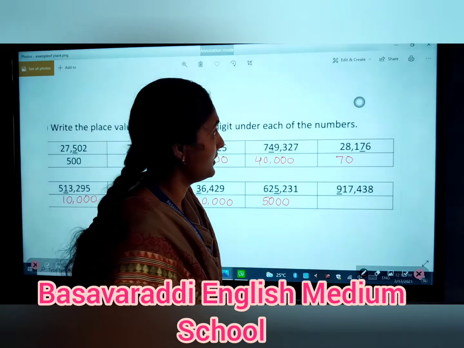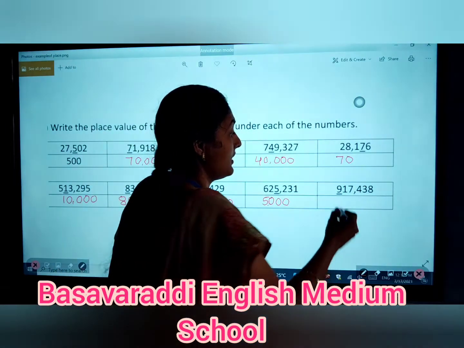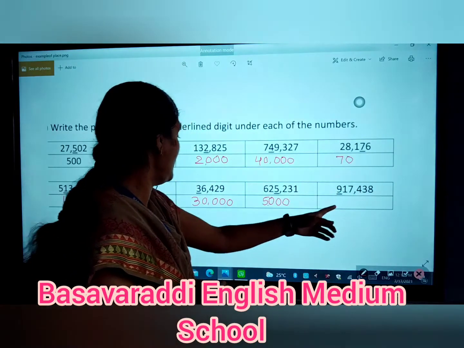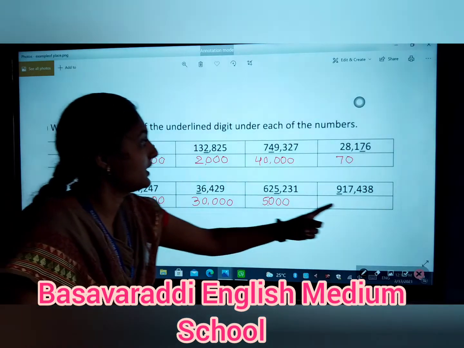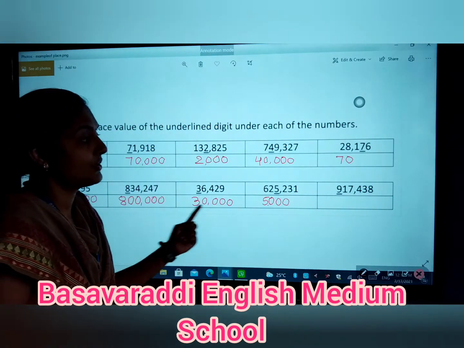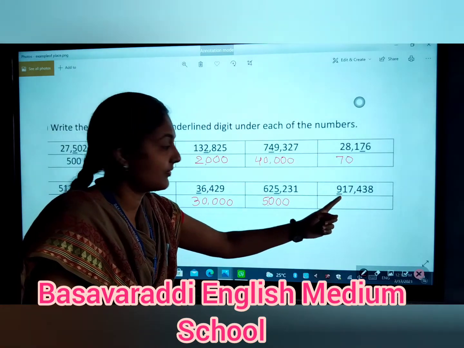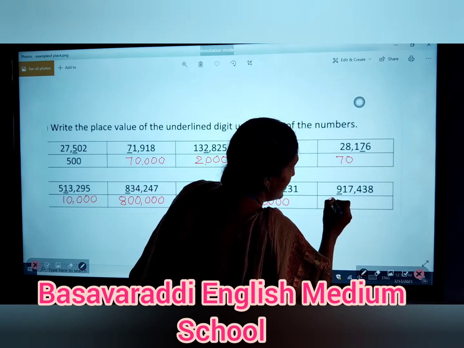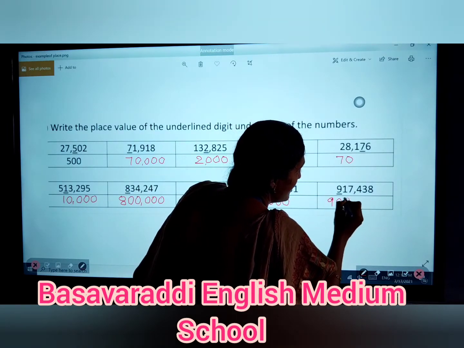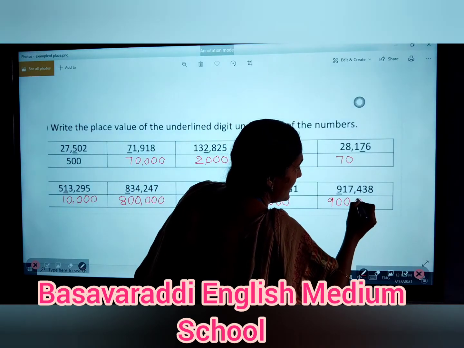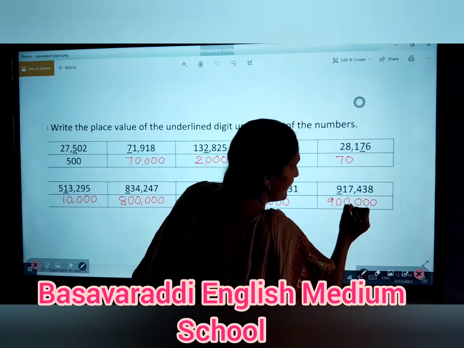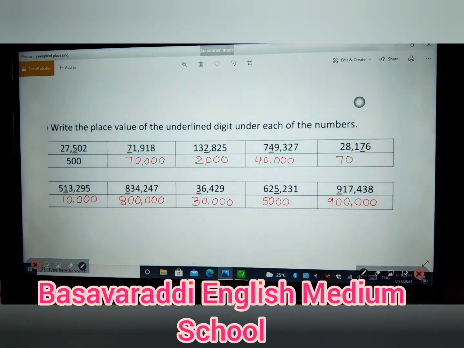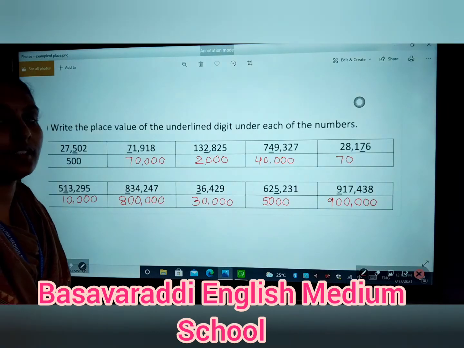Next, okay, in this chart, this is the last question. That is ones, tens, hundreds, thousands, 10,000s and 100,000s again. These 2 examples come under the international place values. So the 9 comes under the 100,000s place. So write that. The value of the underlined digit 9 is 900,000. Okay children, these are the examples. Write the place value of the underlined digit.